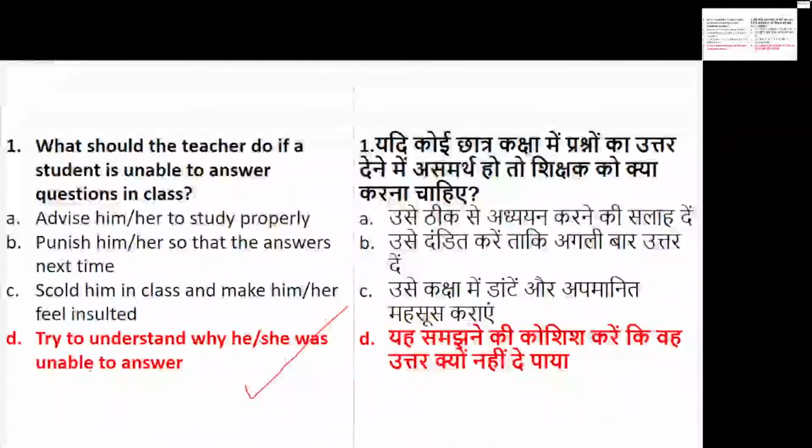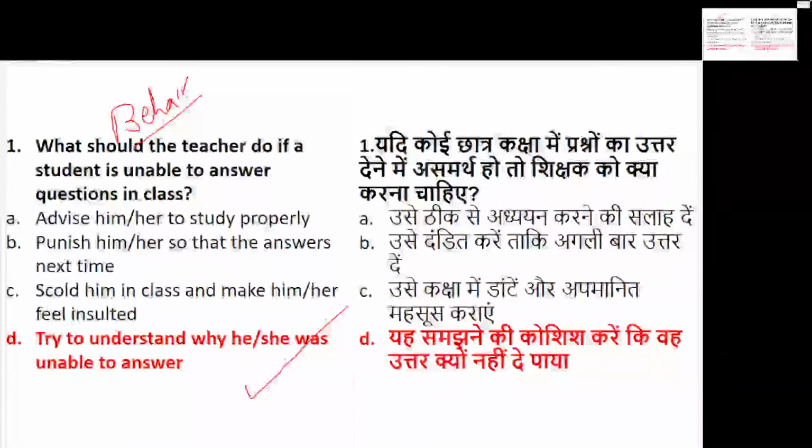Now please everyone, see, this question can be twisted, and this question can be asking you the behavior of the teacher, which type of behavior a teacher has to show. If you remember, the same type of question is there but in a different way, behavior.